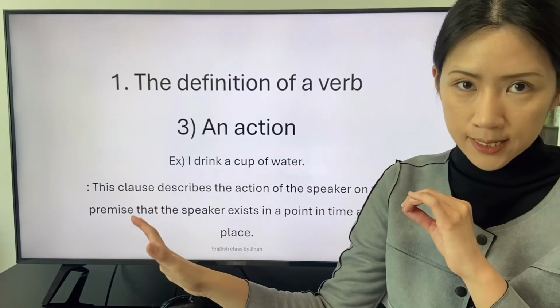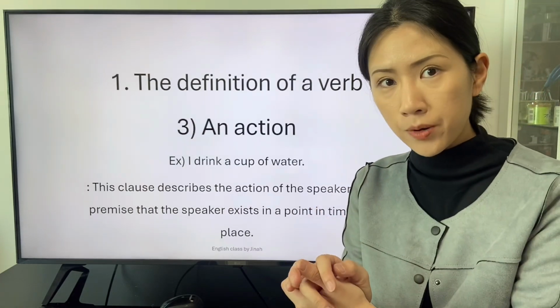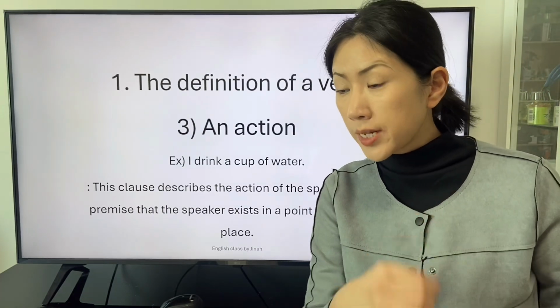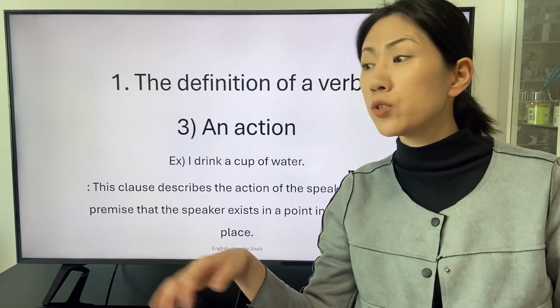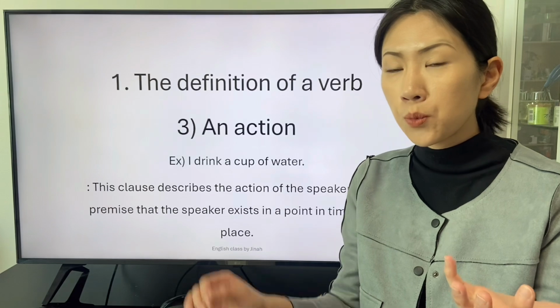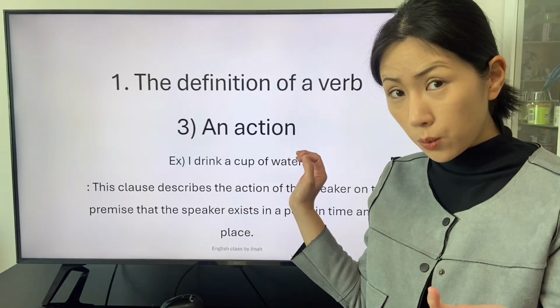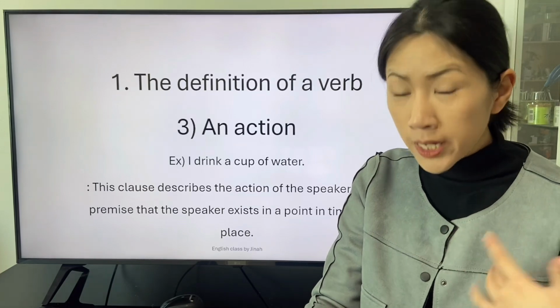We can figure out that the definition of the transitive verb drink is conveyed to an object indicated by the phrase of a noun, a cup of water. With the transition of the definition of the transitive verb to the object, the intention of the speaker in this clause is fully conveyed.